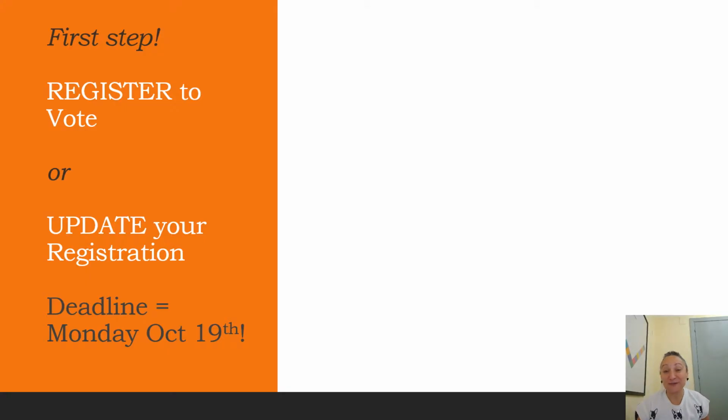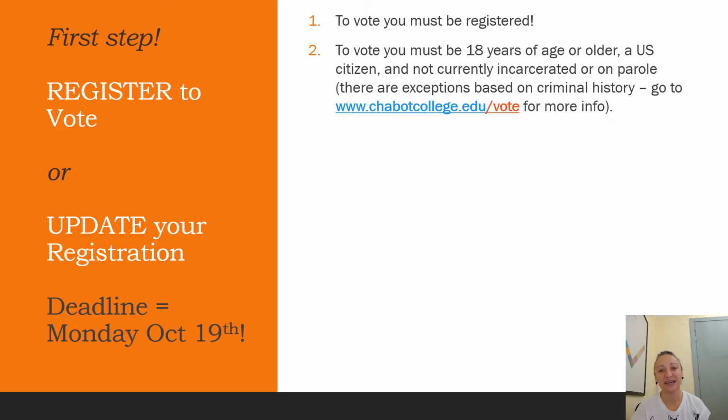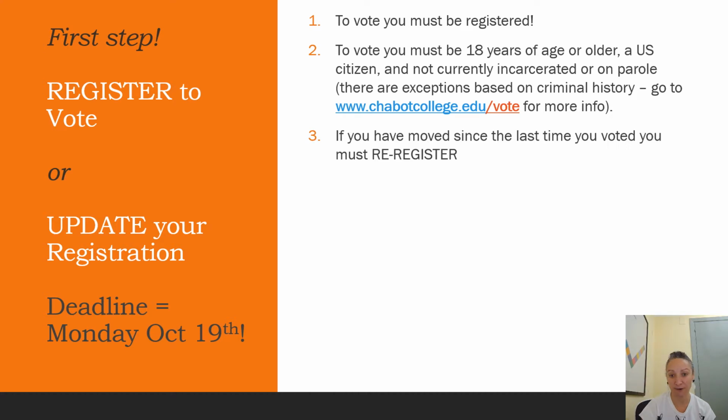So first things first, if you want to vote, you have to be registered to vote. To vote in the United States and in the state of California, you need to be 18 years of age or older, a United States citizen, and not currently be incarcerated or on parole. Once you're on probation or any time afterwards, regardless of what your criminal history has been, you'll be able to vote in the state of California. Now, there's different exceptions to this based on where you are incarcerated and what your charges are and things of that nature. So go to www.chabotcollege.edu/vote, where you can click on information that gives you all the specific details for folks with a criminal record.